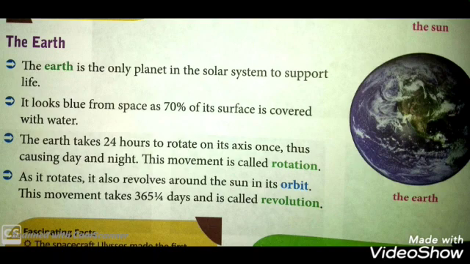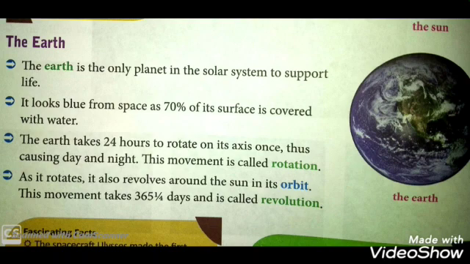The Earth takes 24 hours to rotate on its axis once, thus causing day and night. This movement of the rotation of Earth on its axis is called rotation. As it rotates, it also revolves around the Sun in its orbit.